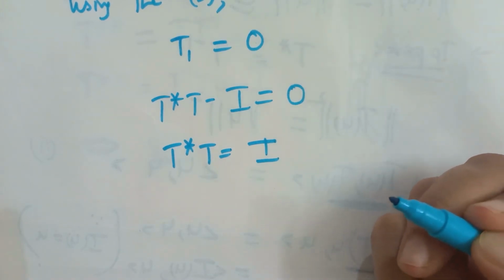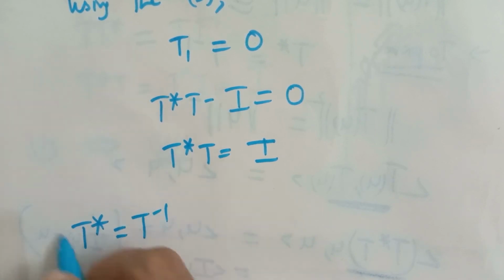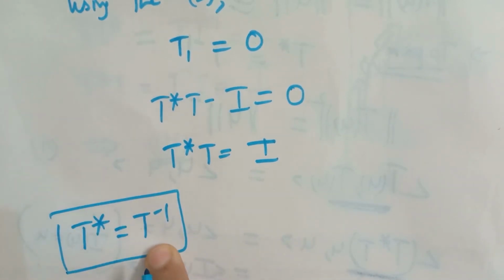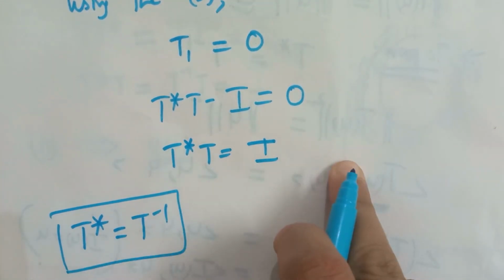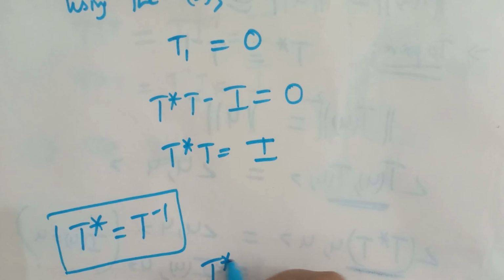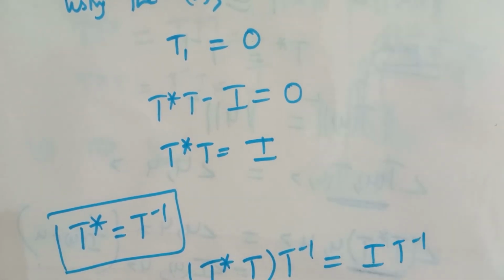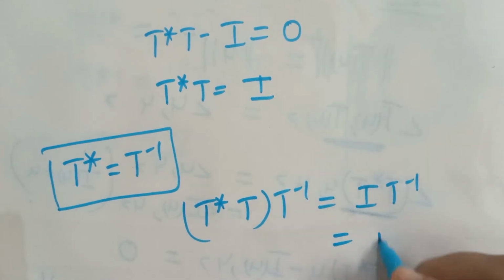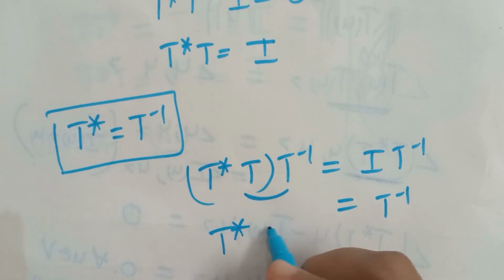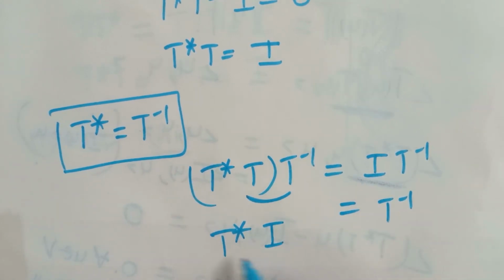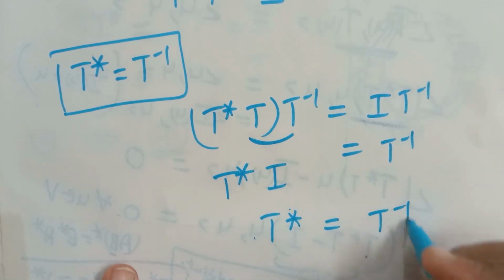Okay. But we have to prove that T star is equal to T inverse. That means T inverse exists. So post-multiplying both sides with T inverse, T star T T inverse is equal to I T inverse. The RHS becomes T inverse, and by the associative property T T inverse becomes identity, and this becomes T star, which is equal to T inverse.